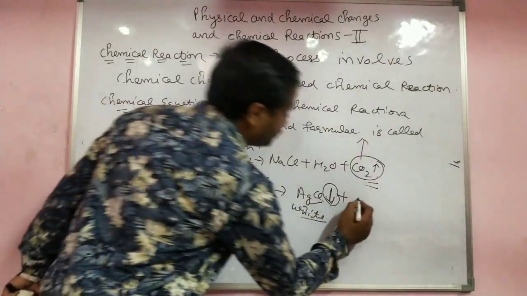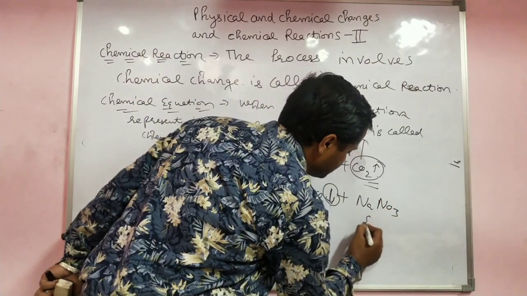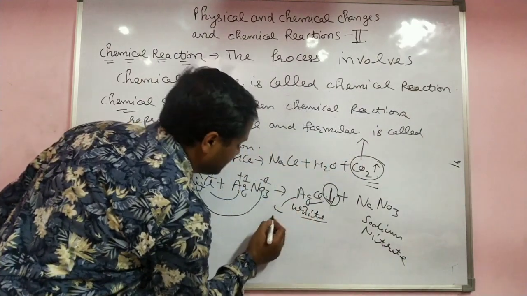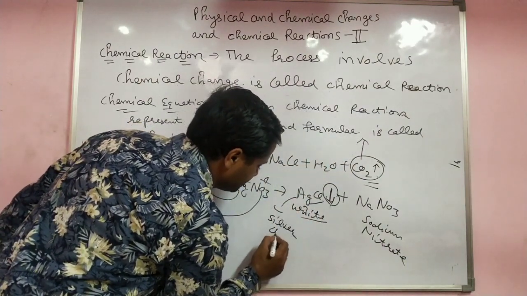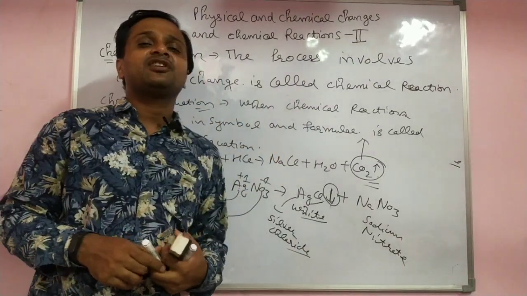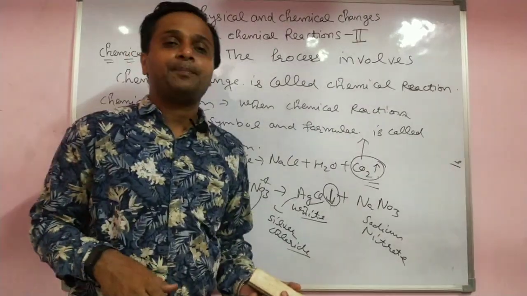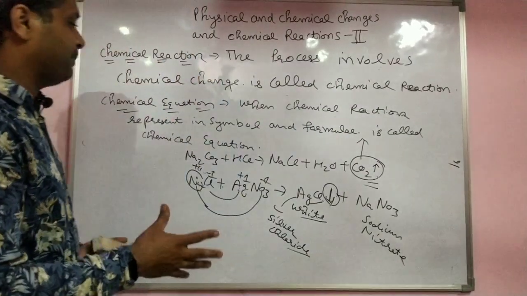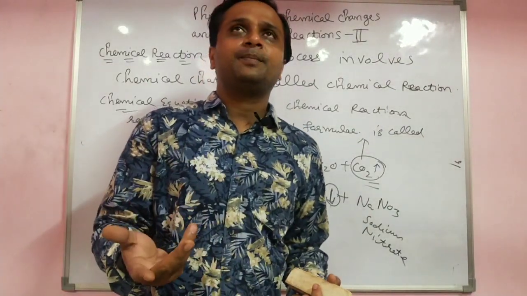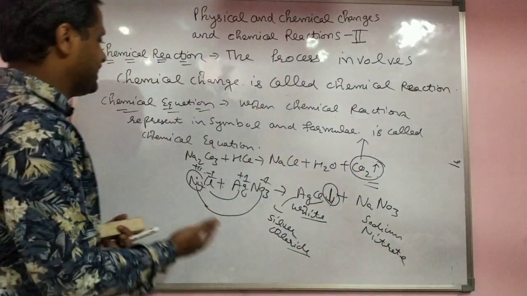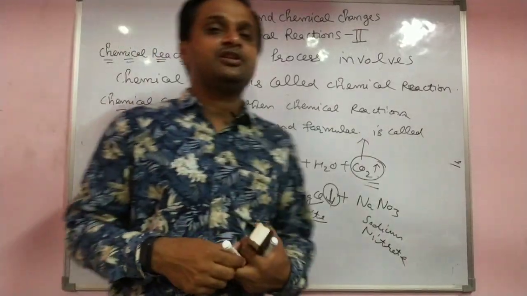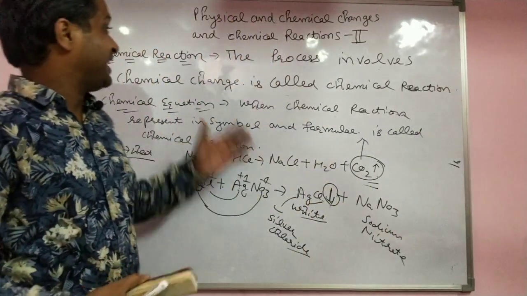NaNO3 forms, that is sodium nitrate, and this is the silver chloride. So in a precipitation reaction also, a chemical reaction happens. These are the examples. Very easy examples: carbon dioxide produced, one example is a precipitation, and the triangle sign shows that heat is there. So this is the chemical reaction part.